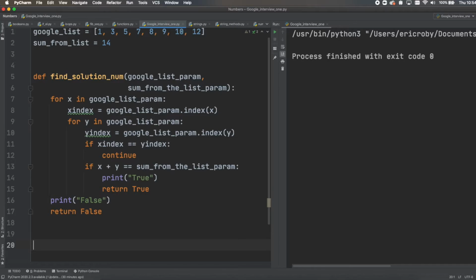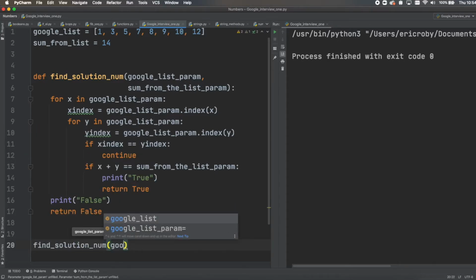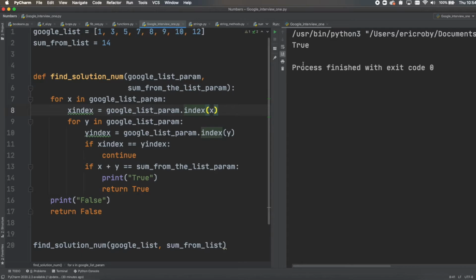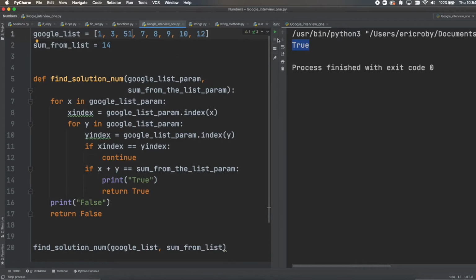Now, let's call the function. So find solution by num. We'll pass in the Google list, and we'll pass in sum from list. If we run this, we'll see that it's true, as it found 5 plus 9. If we change this number to 51, and we rerun it, it will appear to be false because no pairs equal 14.